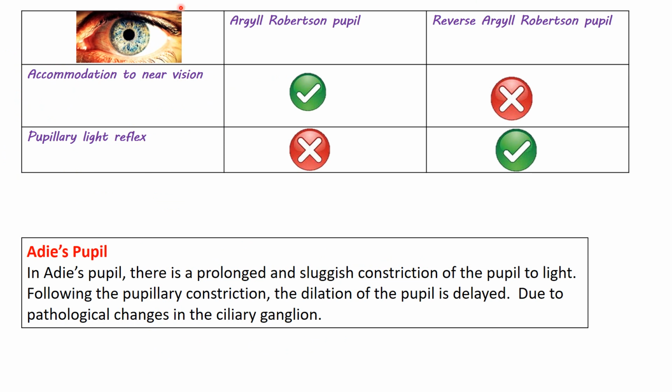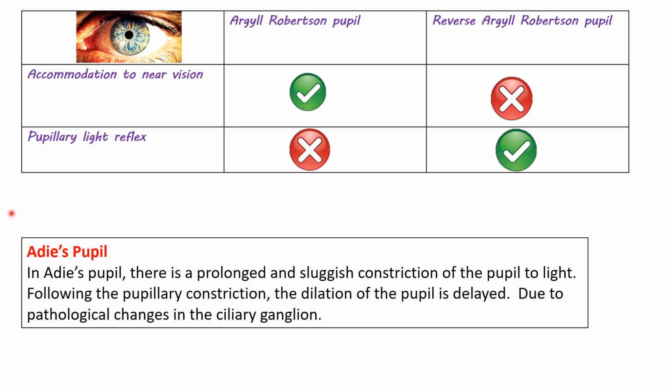So, with Argyll Robertson pupil, there is pupillary constriction with accommodation to near vision, and no response with the pupillary light reflex. In the reverse Argyll Robertson pupil, there is constriction with light and no constriction with accommodation to near vision.